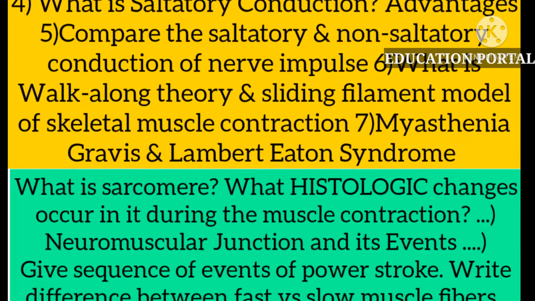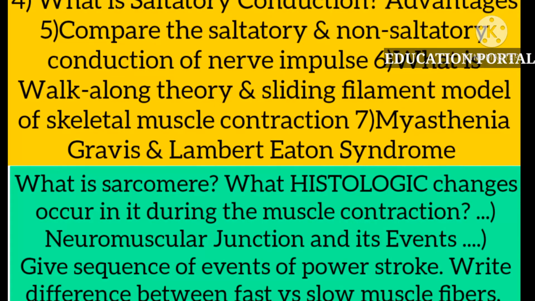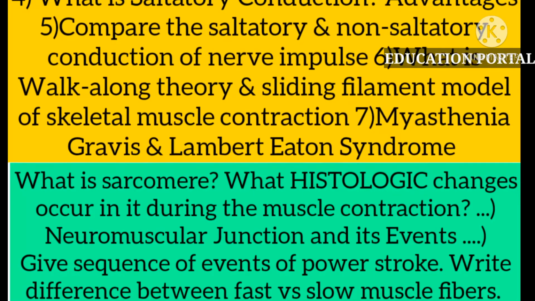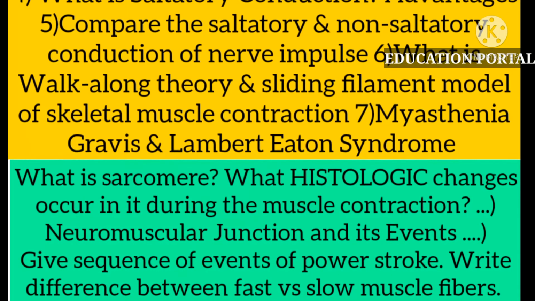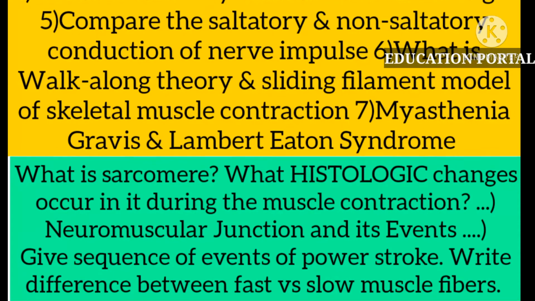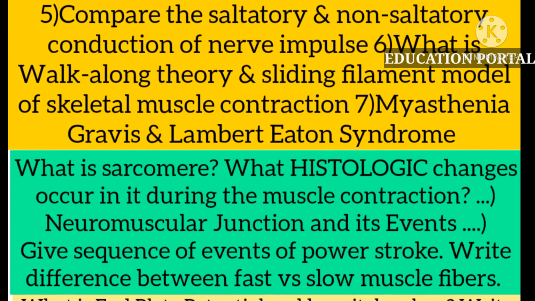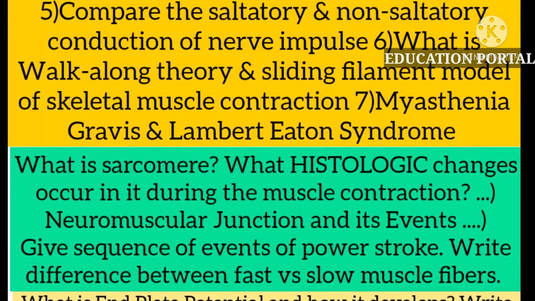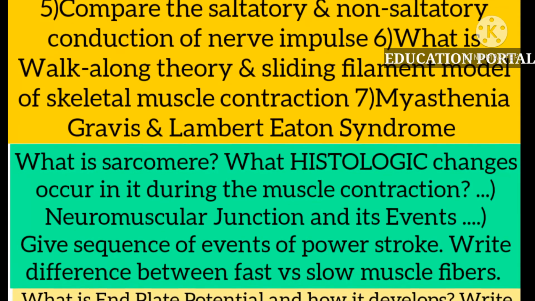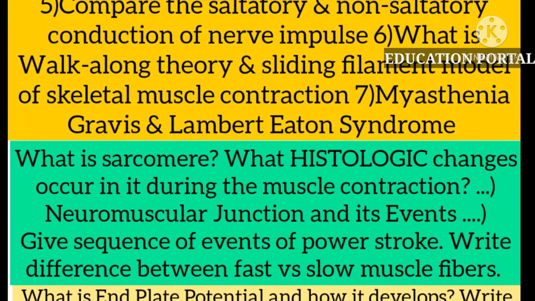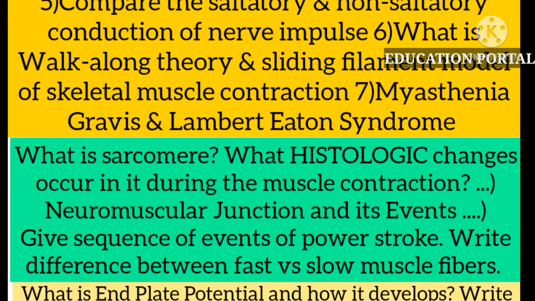And the next important clinical question is Lambert-Eaton syndrome. Lambert-Eaton syndrome is also another important clinical question of nerve and muscle physiology. You should have a good idea of both myasthenia gravis and Lambert-Eaton syndrome and how they are different from each other. This is another important question. One is a presynaptic disease, and the other is a postsynaptic disease, that is, of the postsynaptic terminal.